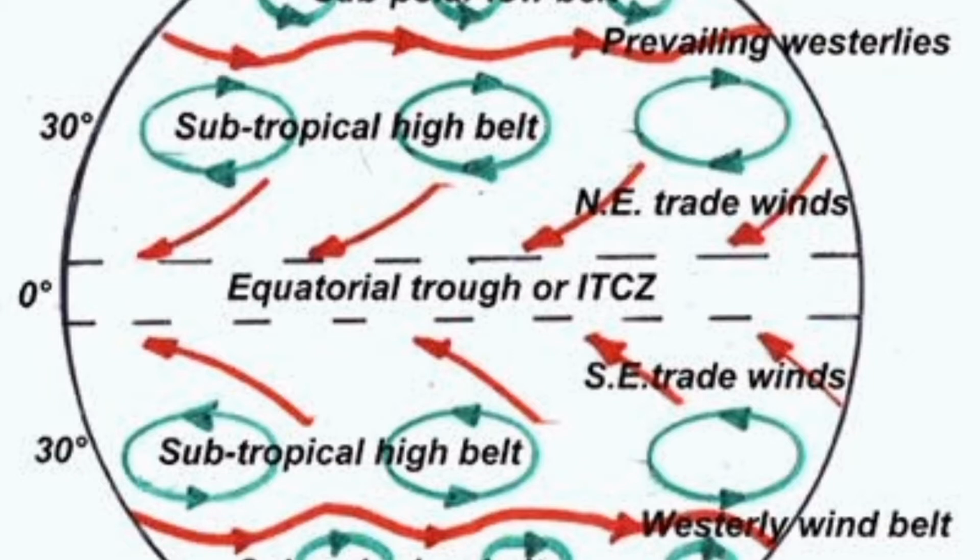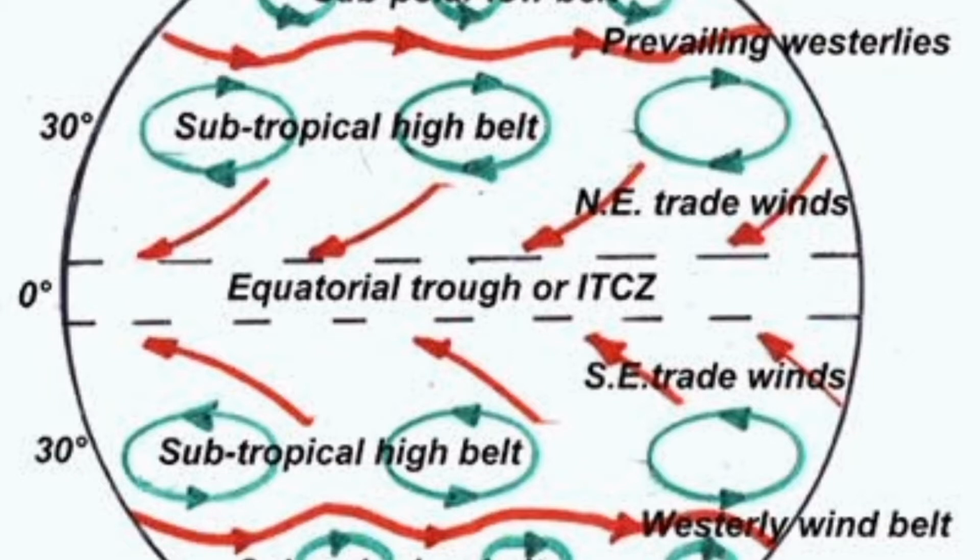Coriolis force is a force which is created because of the Earth's rotation on its axis from west to east. This is responsible for deflecting the winds towards the right in the northern hemisphere and towards the left in the southern hemisphere. As you can see, the trade winds in the northern hemisphere are deflected towards the right, and in the southern hemisphere they are deflected towards the left. Coriolis force effect is strongest at the poles and weakest or negligible at the equator. This is also called Ferrel's law.